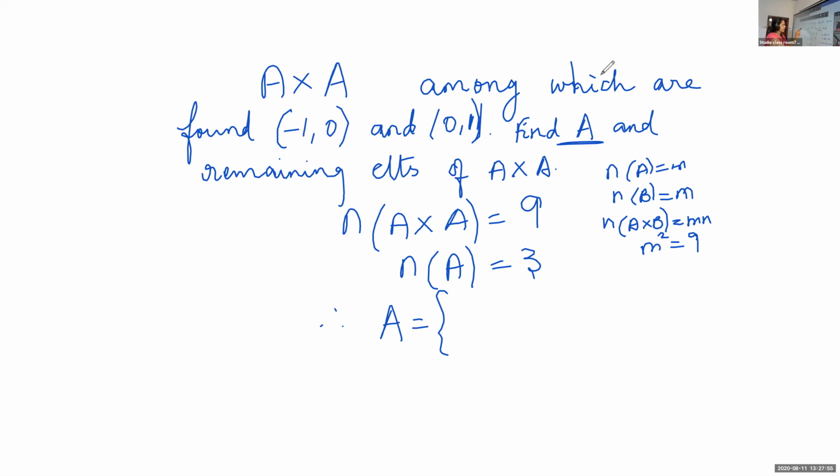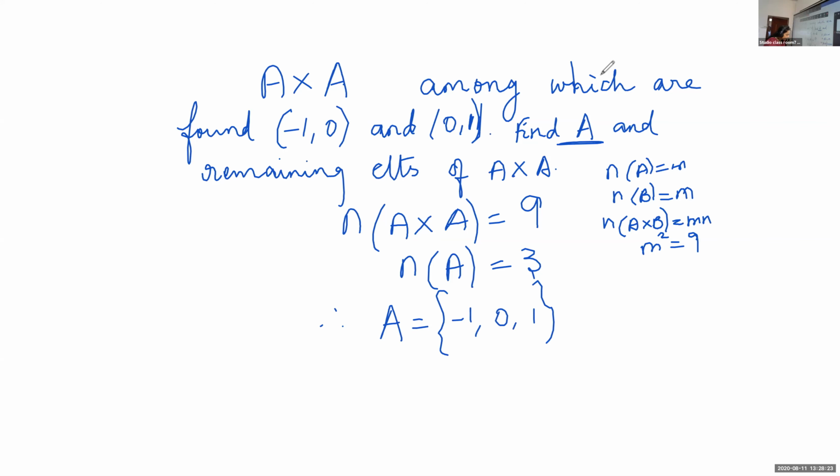All the elements, if I take A cross A, the first element is also from A, the second element is also from A. Likewise, if you take this ordered pair 0, 1, the first one is from A, the second one is from A. So can you guess which are the elements in A? -1, 0 and +1. Very good. These are the elements in A.